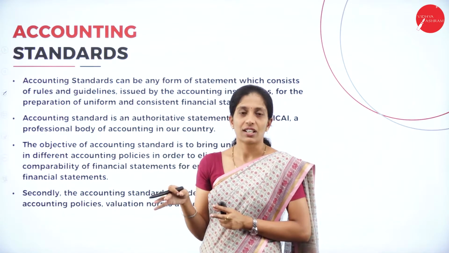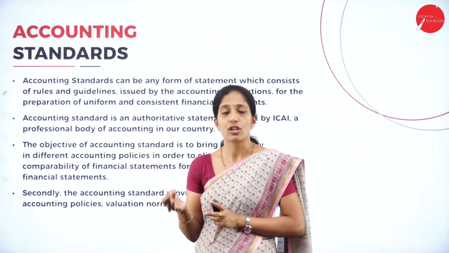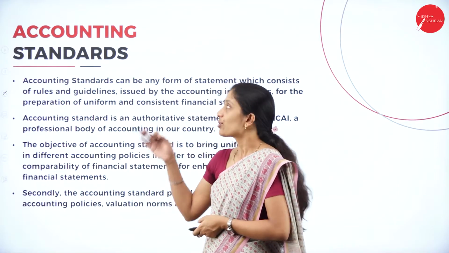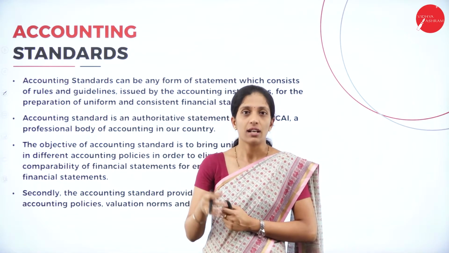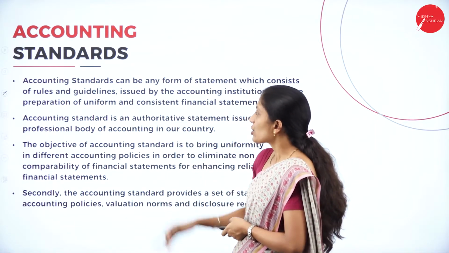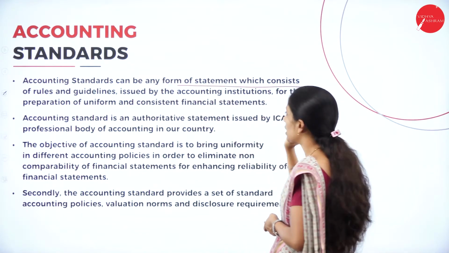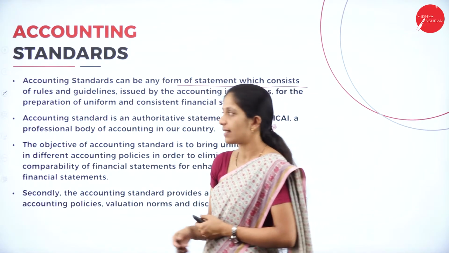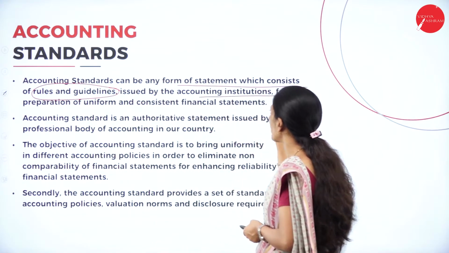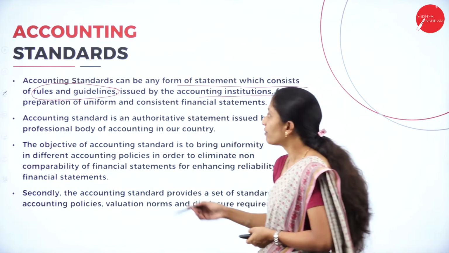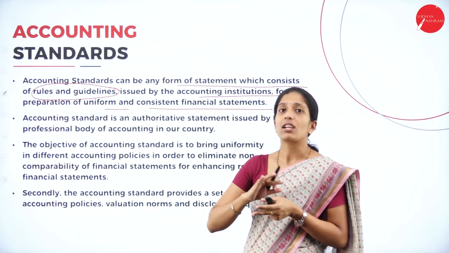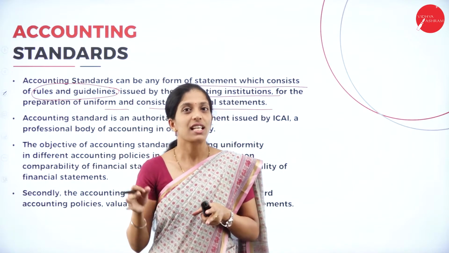So in this particular unit, you are going to learn about accounting principles, concepts, conventions and all the theoretical aspects of financial accounting. This is also one of the important theories here, that is, accounting standards. Now let us see what this accounting standard is. An accounting standard is any form of statement which consists of rules and guidelines. So what does it contain? It contains all the rules and guidelines issued by the accounting institutions for the preparation of uniform and consistent financial statements, in order to maintain uniformity in the accounting system.